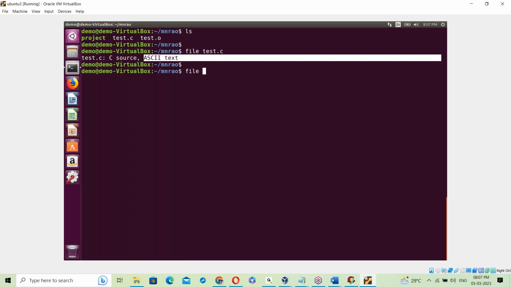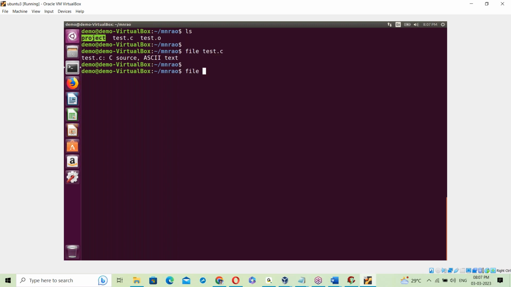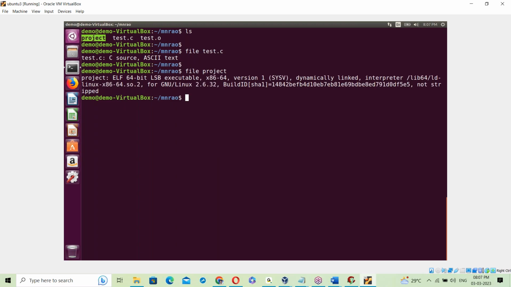Okay, now let us check the file project. Yes, it is an exe file. Let's run it. Now see, the file command is checking what the type of this project is. Yes, it's an executable file. Project is an executable file.